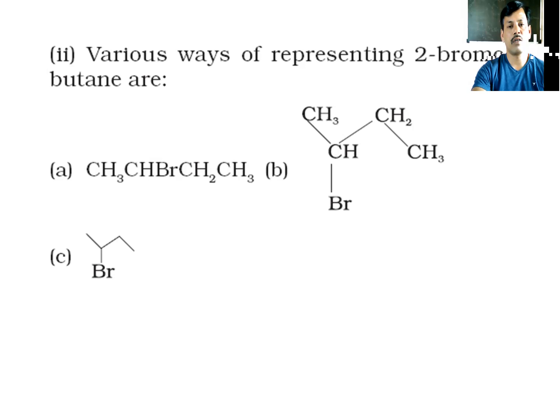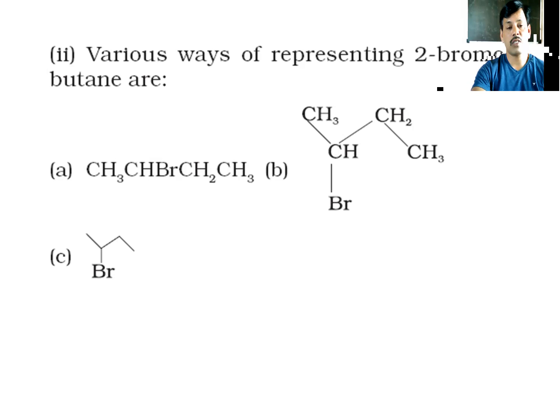So we call it but. So but, each carbon having single bond. So we call it butane. And on second carbon, okay, bromo is the functional group present on second carbon. So we called it 2-bromobutane. So this is very simple compound, 2-bromobutane, and it can be represented by this form.